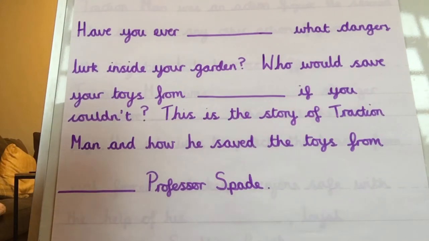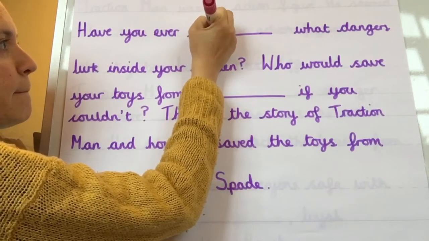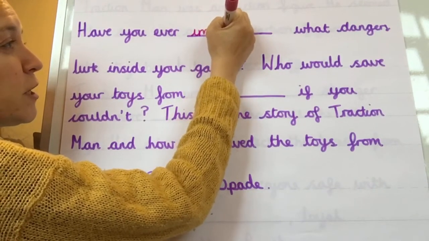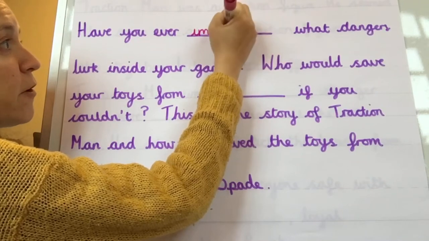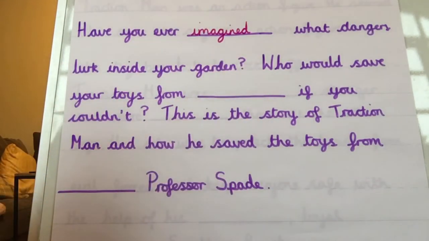So, have you ever thought about, dreamed of, but something higher than thought and dreamed would be imagined. So I'm trying to use my higher level vocabulary here. Have you ever imagined what dangers lurk inside your garden?